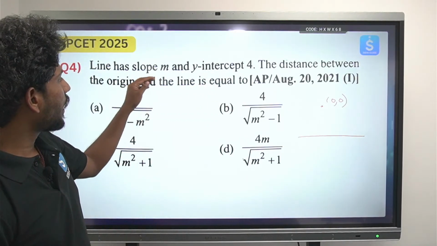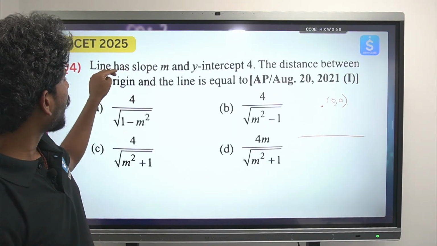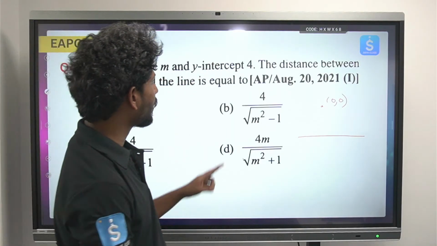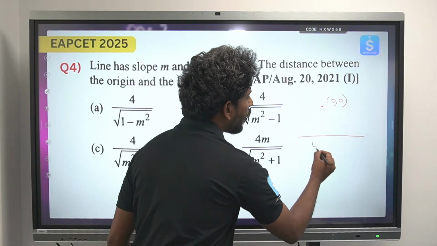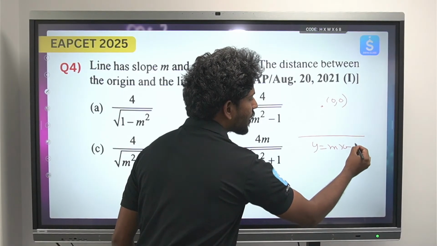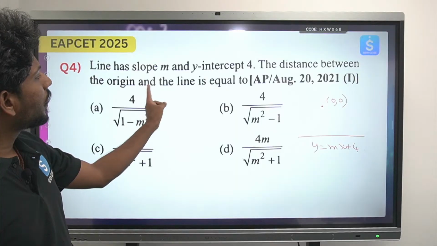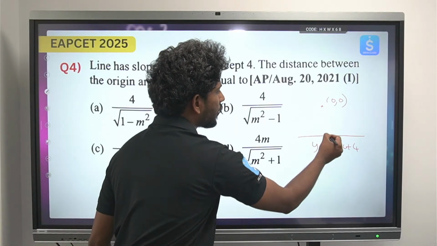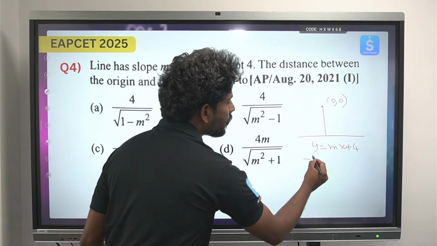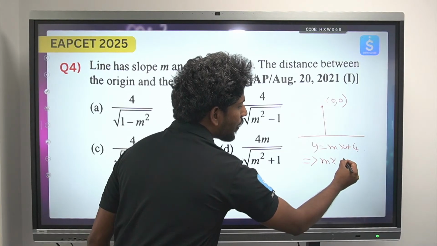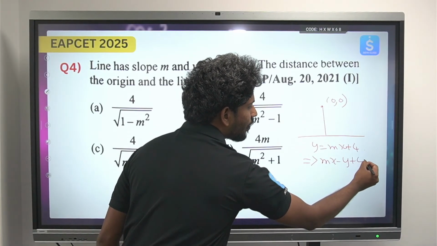The line has slope m and y-intercept 4, so it is in the form y equals mx plus 4. The distance from the origin to the line is required; this is the origin. This equation can be rewritten as mx minus y plus 4 equals 0.